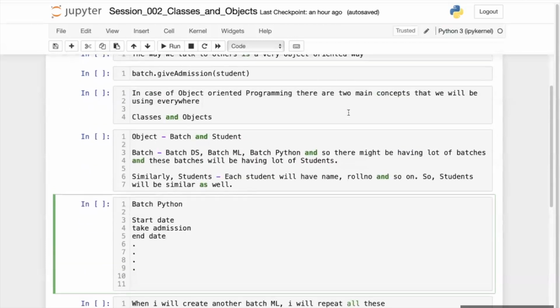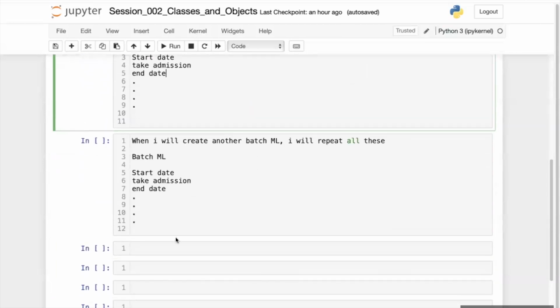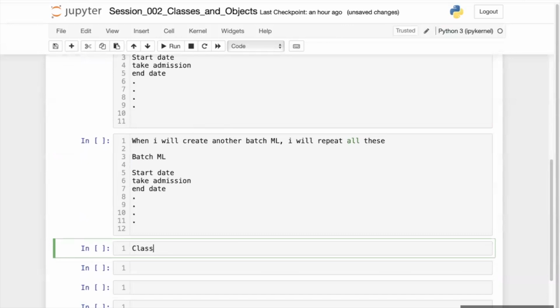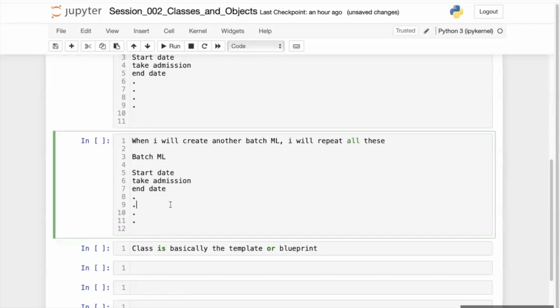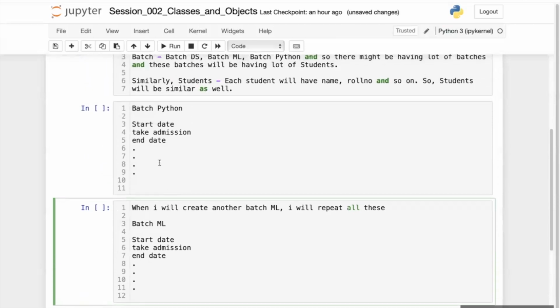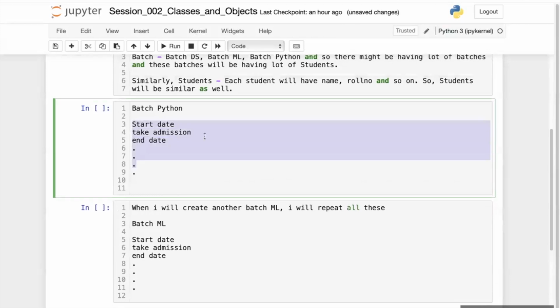Class is basically the template or blueprint. So I'm making a template, and I'm using that template for every batch. Similarly, I will make one more template called student template, and I will use that template for every student.